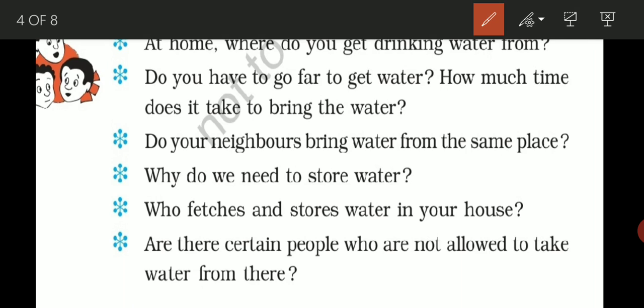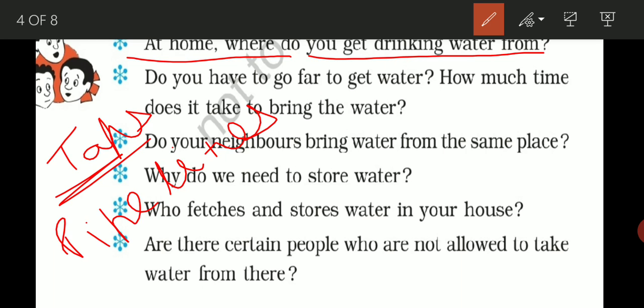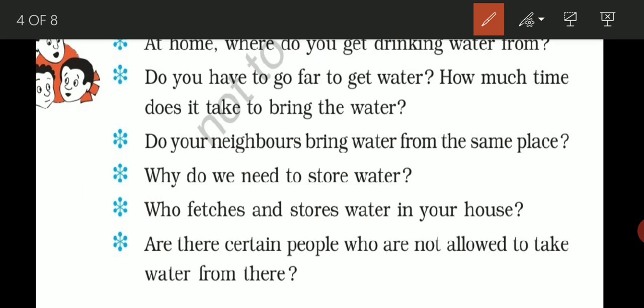The first question is from your book only, you can see it in your textbook also. At home, where do you get drinking water from? Students, it is asking that at home, if you need to drink water, from where do you get it? You get water from taps, okay? And these taps give the water from pipelines. Clear? So we can write here: we get drinking water from pipelines through tap.